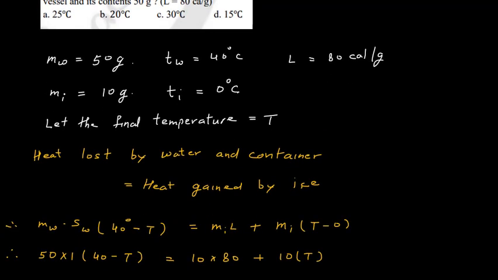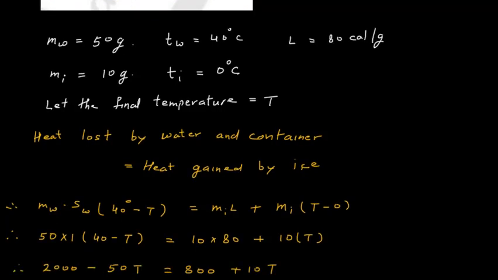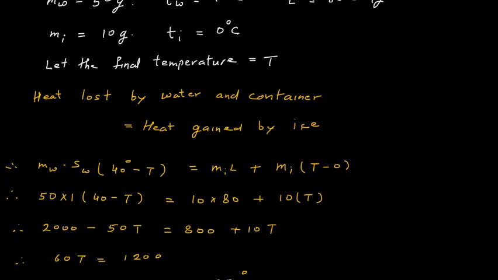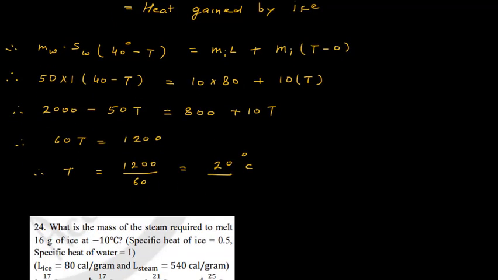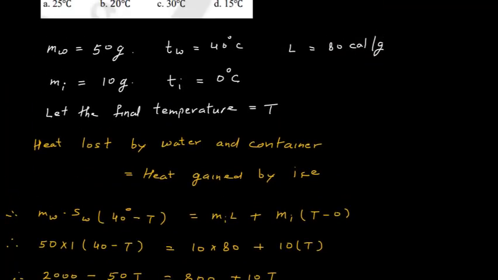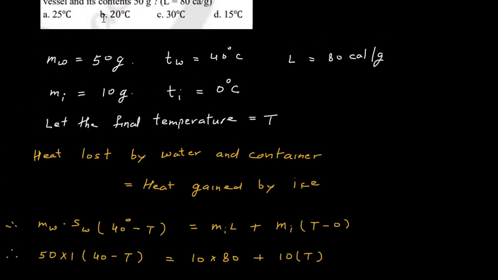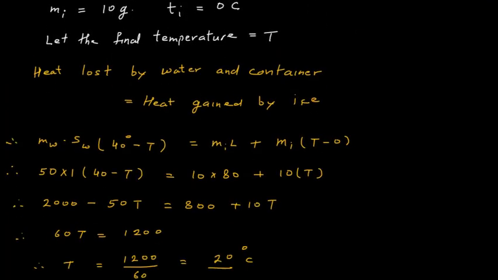So we consider that it rises to T degrees Celsius. So it is 10 into 80 plus 10 into T. After solving this equation, we get the value of T equal to 20 degrees Celsius. So the final temperature is 20 degrees Celsius, and option B is correct.